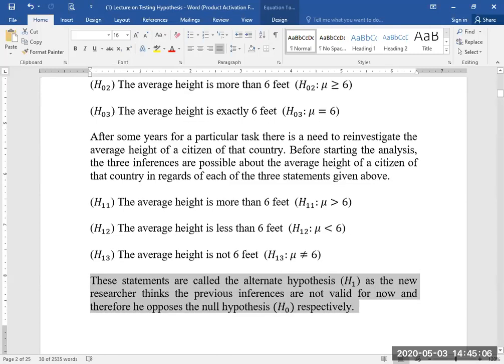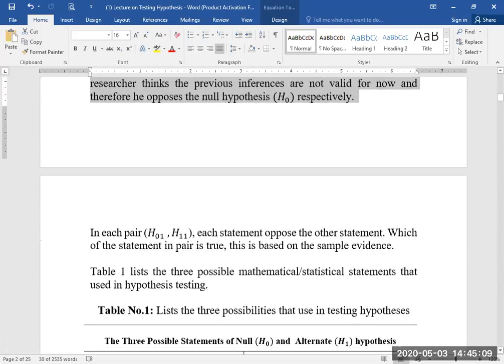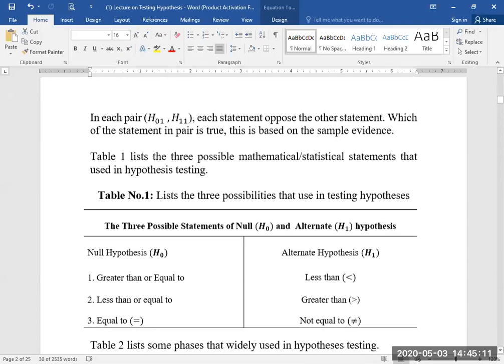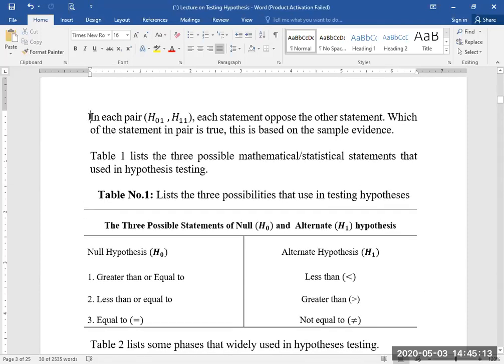Now, students, I'm giving a little more detail. In each pair, meaning H01 and H11, another pair is H02 and H12, and the third pair is H03 and H13. In each pair, each statement opposes the other. H11 is opposed to H01.